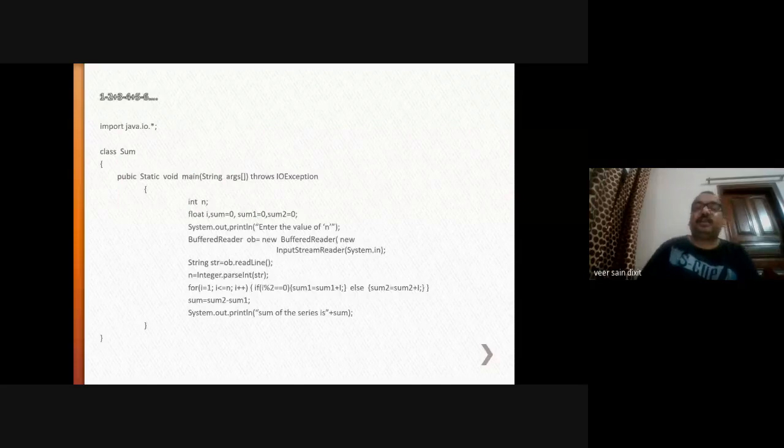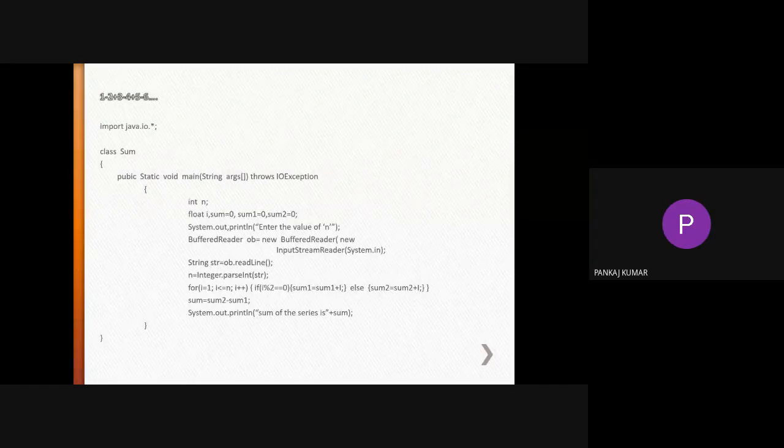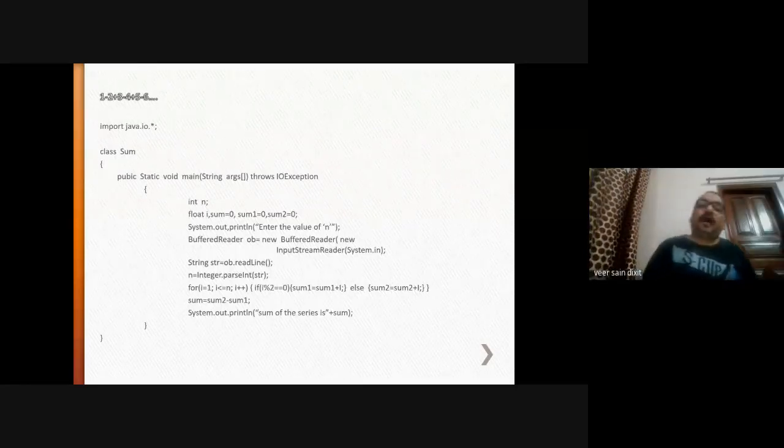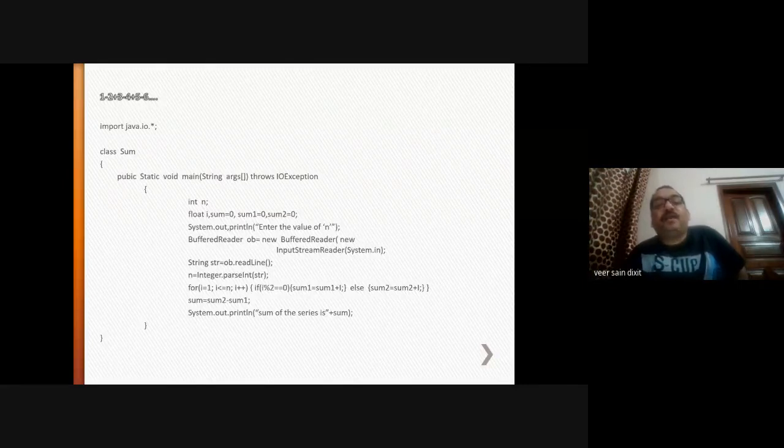Why have we used static here? Anybody? Because, sir, it can be used globally. No, I told you in the previous class that if you are prefixing the static keyword with any function, it means that you can invoke that function without using any object.